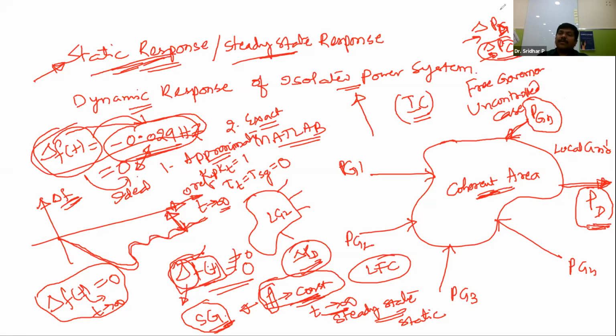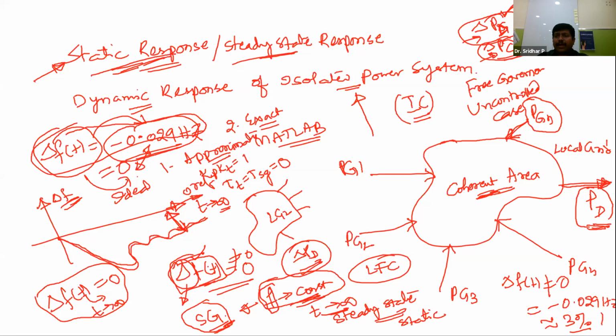Another one is delta PD, which is the change in the load demand. With respect to the change in the load demand only, we are going to study the power system. With respect to this delta PD, if you measure the frequency change, this delta f of t is not equal to 0. It is minus 0.029 Hz, approximately 3%. A 3% change in the frequency is a large value. We are not at all going to accept that much deviation in the practical scenario.